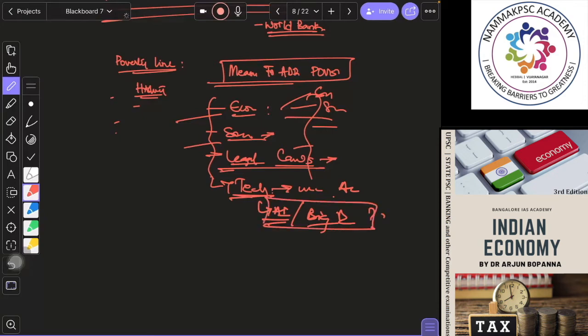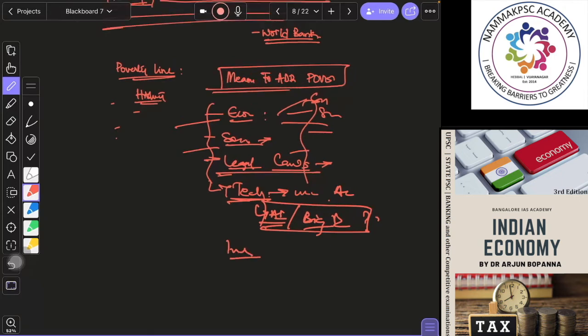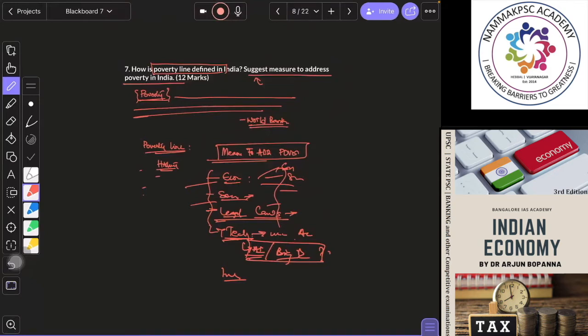They are using it. So those innovative things, you should think out of the box and try to write. Then international cooperation, whatever things like that can be implemented. So the main focus is what your suggestions are. Is that okay? Right, so that is what is expected over here.